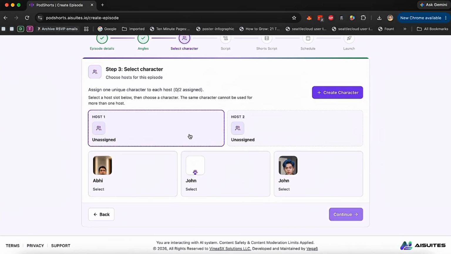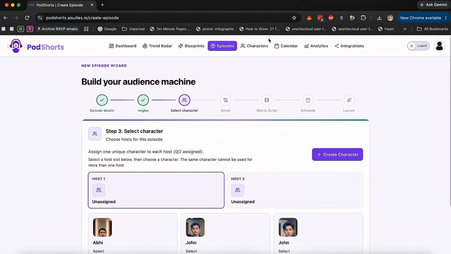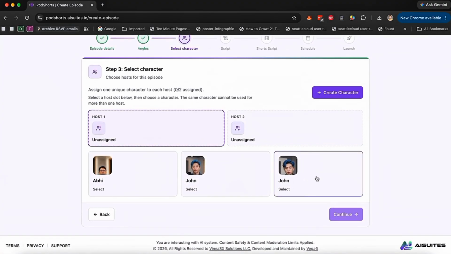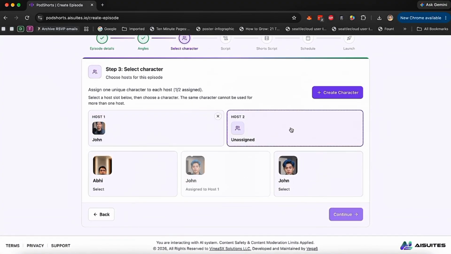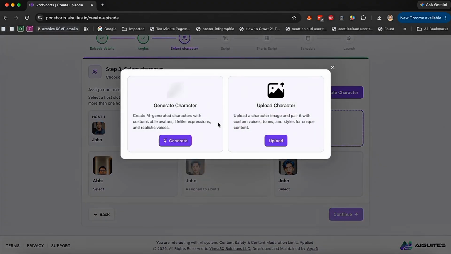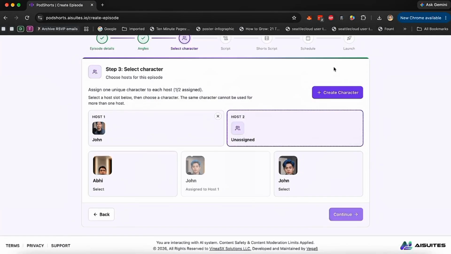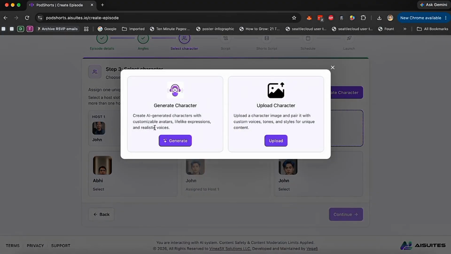Now, there are 2 hosts. You can pick from the hosts that you have already created, the characters, or you can create a new character. So you can create a character here, or you can just go here and create a new character. Let's say I want to use the first host as John, and for the second host, I want to create a new host. Now, I can generate a character, or I can upload my own picture. So if I upload my own picture, it's going to create a character like this, my own character with my own voice.